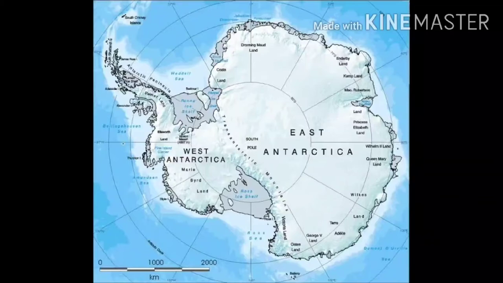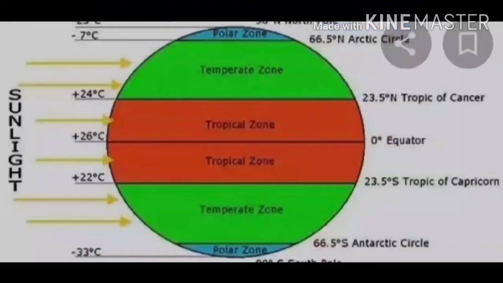There is no permanent residence found there. You see, all these major latitudes are located on either side of the equator. Two of them are on the northern side and two on the southern side. On the northern side we have the Arctic Circle and the Tropic of Cancer, which are at 66.5 degrees north and 23.5 degrees north. And on the southern side, we have the Antarctic Circle and the Tropic of Capricorn, which are at 66.5 degrees south and 23.5 degrees south.